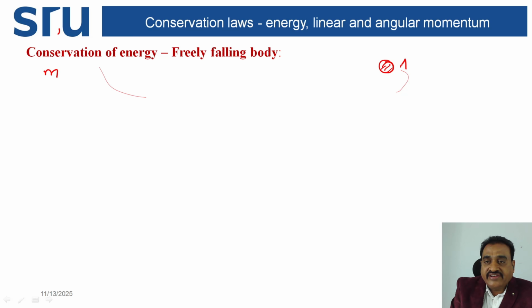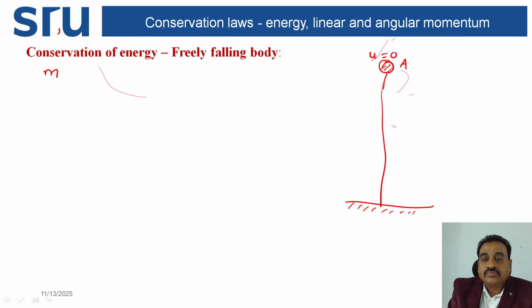It is at point A, freely falling from point A. At point A, the initial velocity u is equal to 0. In between, I am taking another point, this is point B, and this is point C.